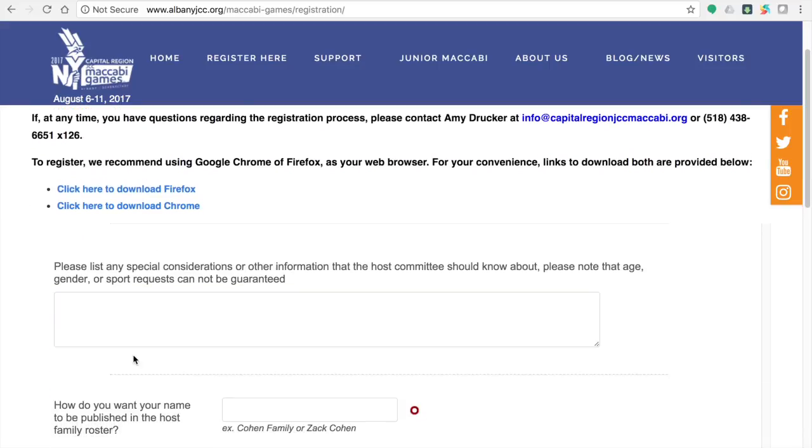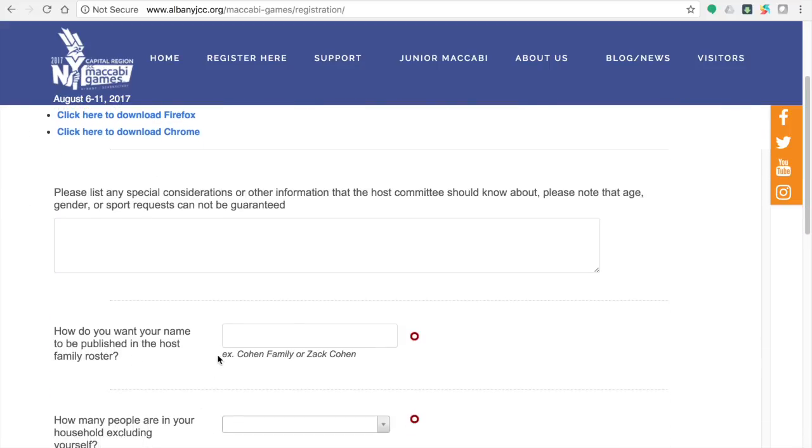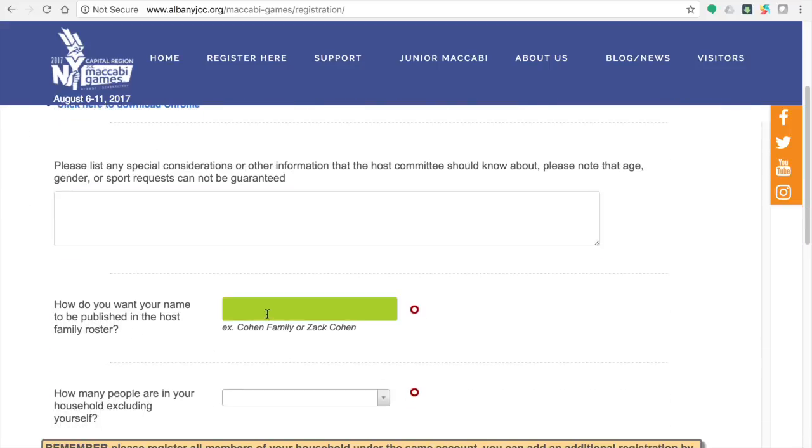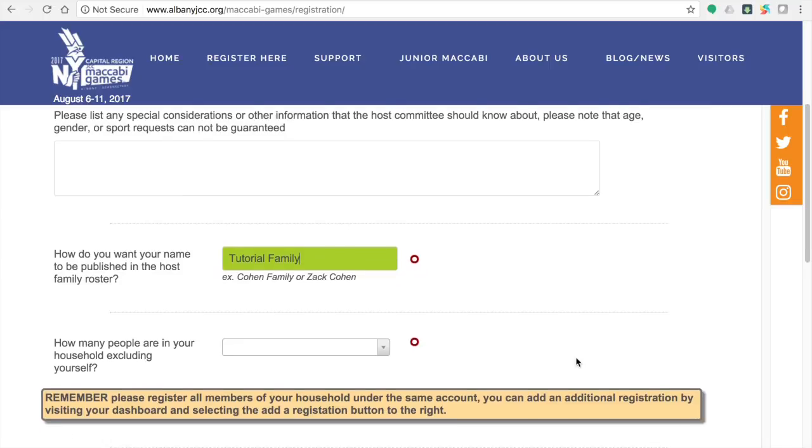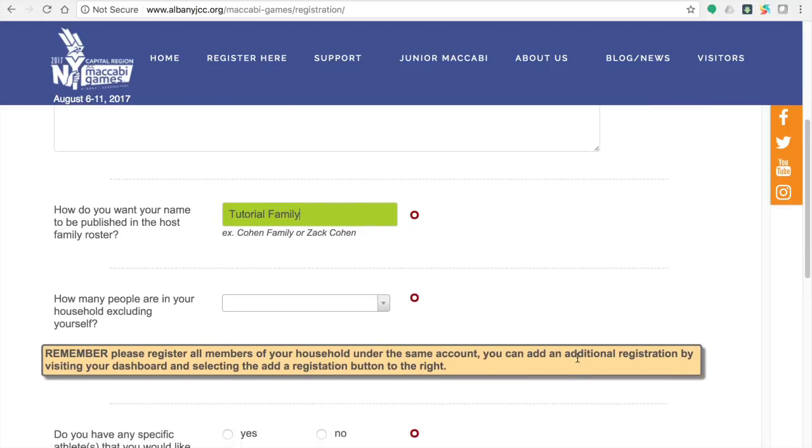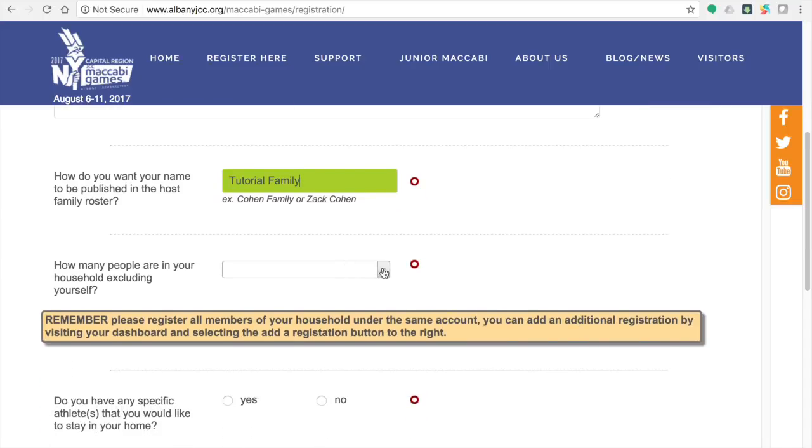Next, please list any other special considerations that you feel are important for the Housing Committee to know about. If you feel that there is no need for any additional information, then you can leave the box blank. Please identify how you want your name to be published in the host family roster. For example, I would like my family to be known as the tutorial family.